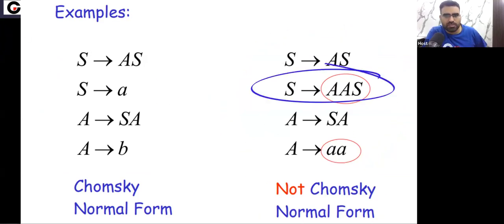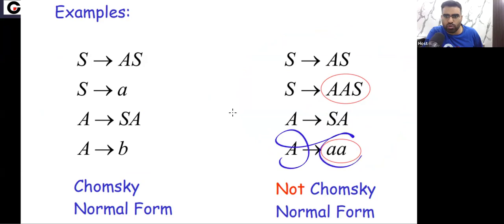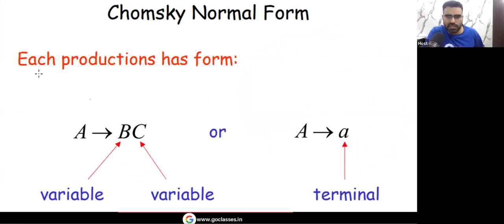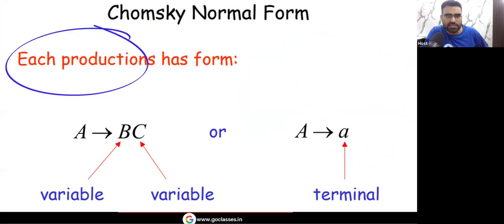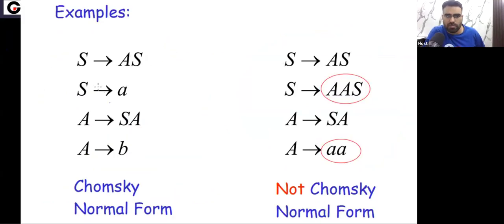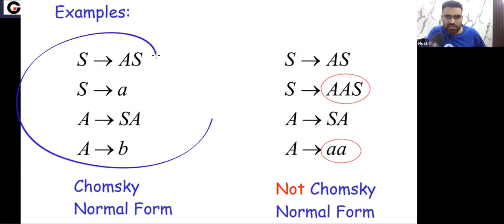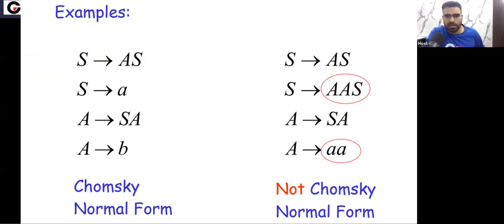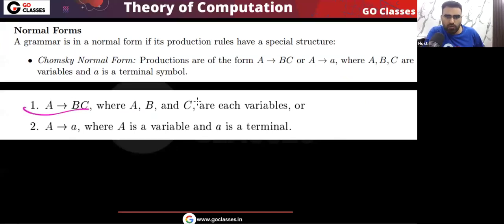You can see because of this, also because of this, in the Chomsky normal form we do not allow a variable going to two terminals. This we don't allow. Understand that in the Chomsky normal form every production has this format, a variable going to a single terminal or a variable going to two variables. Okay, you can see this is in Chomsky normal form. Here, variable going to two variables, variable going to single terminal, variable going to two variables, variable going to single terminal. So this is in Chomsky normal form. Understood? Let me know. So very simple point. Two types of productions we allow: variable going to two variables or variable going to a single terminal.